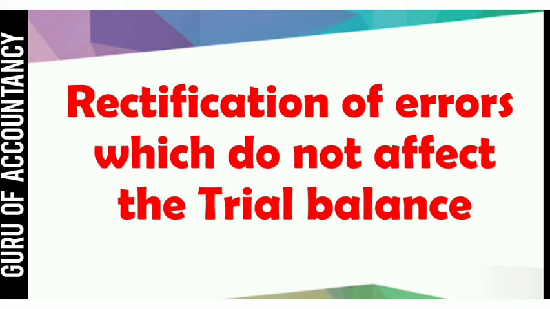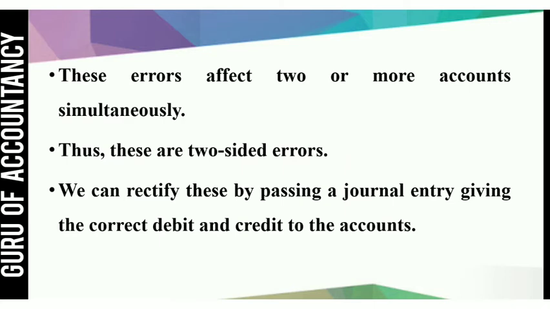Now let us understand rectification of errors which do not affect the trial balance. That means there are some errors which do not affect the trial balance, but errors are there. So let us understand how to rectify them. These errors affect two or more accounts simultaneously. Thus, these are two-sided errors. We can rectify these errors by passing a simple journal entry giving the correct debit and credit to the accounts.